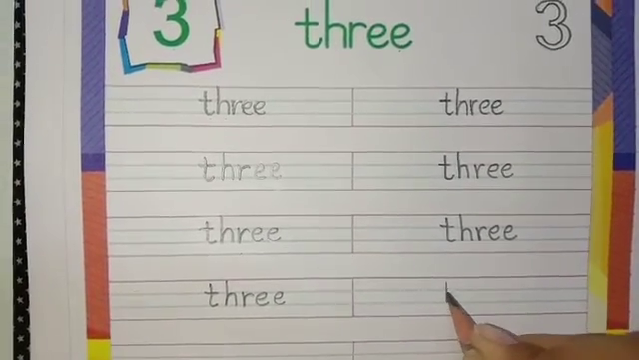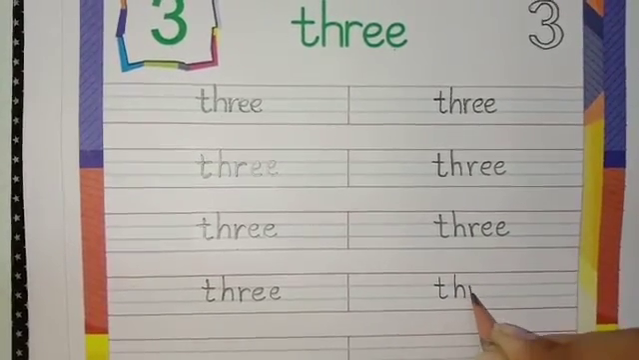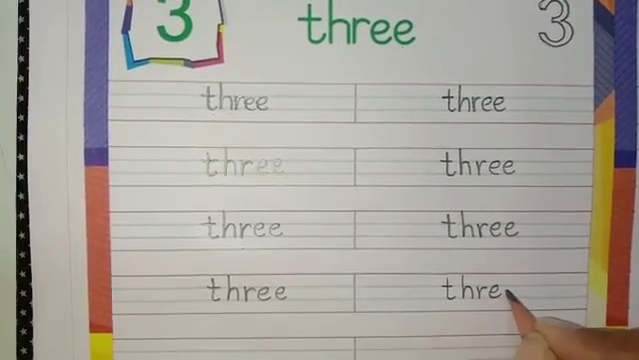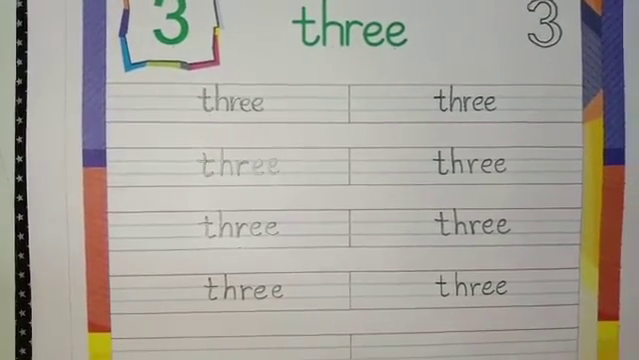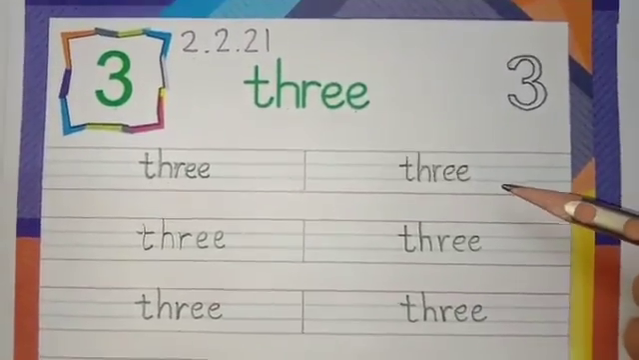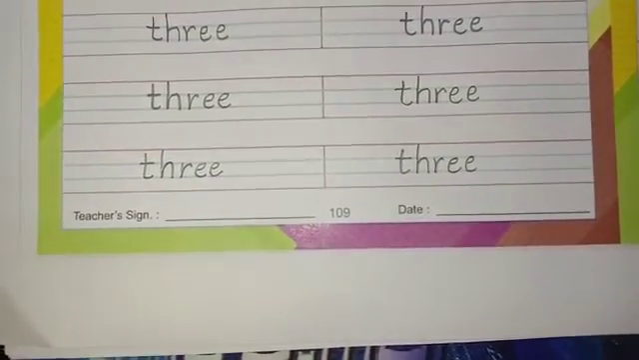T, H, R, double E. 3. Children, this way you will complete writing of number name 3 in your classwork book.